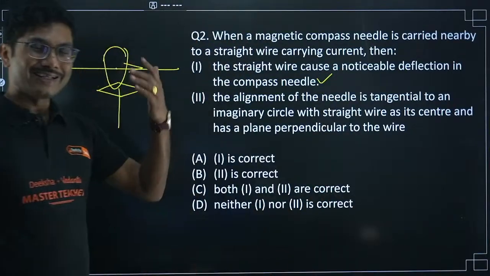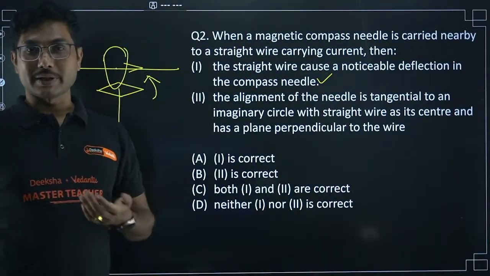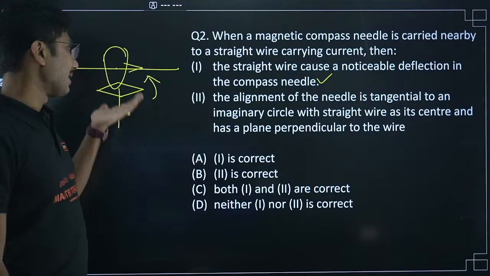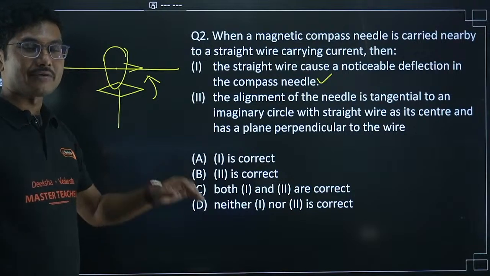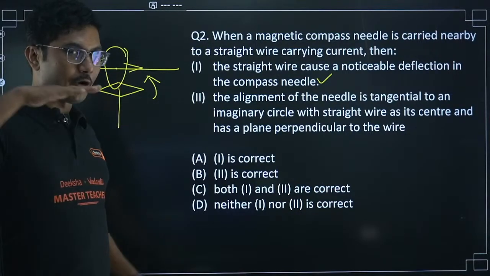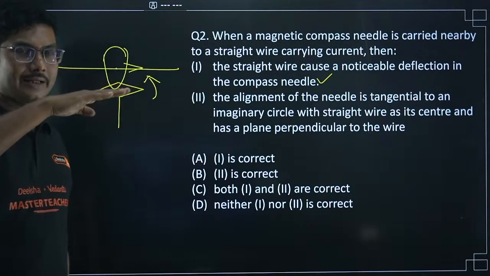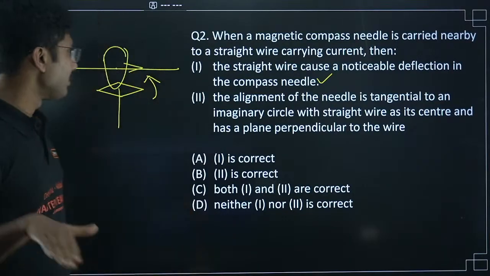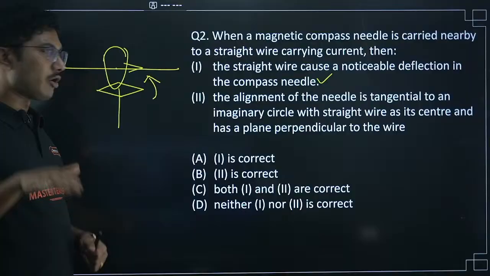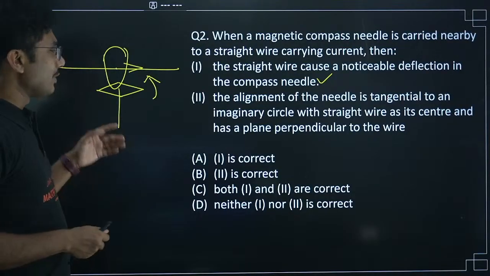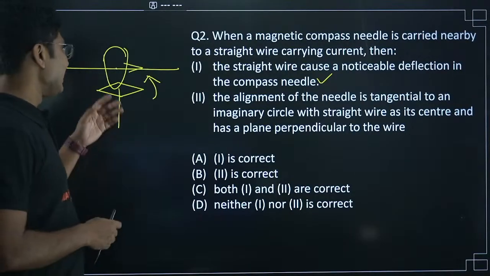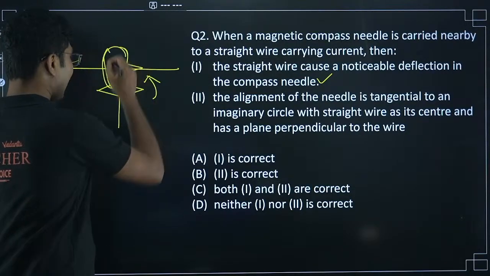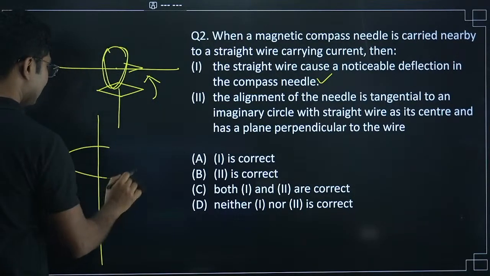Okay, you have learned this in class 10th chapter, magnetic effect of electric current, where you brought a magnetic needle near a current carrying wire, it gets deflected. There was a law that says if you point your fingers in the direction of the current, then the north pole of the needle will deflect towards your thumb, right, if you remember. So that was one of the laws, and it will align itself in such a way that it will actually point in a circle. Okay, because magnetic field lines due to a straight wire is basically a circle.